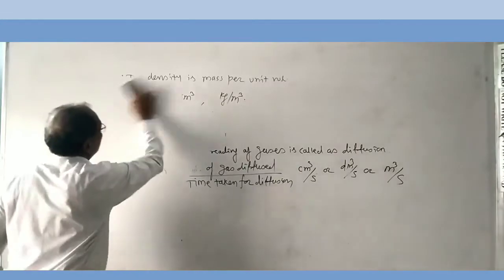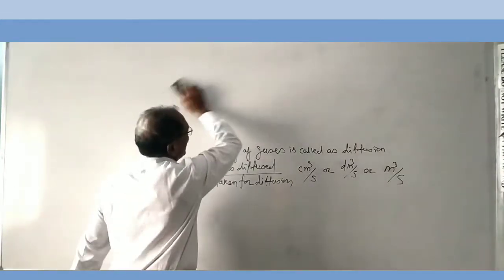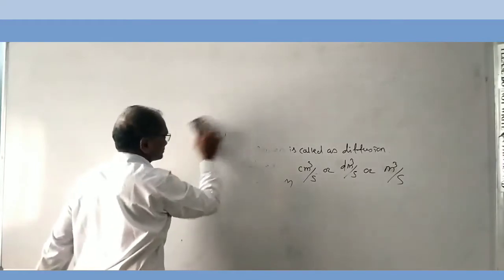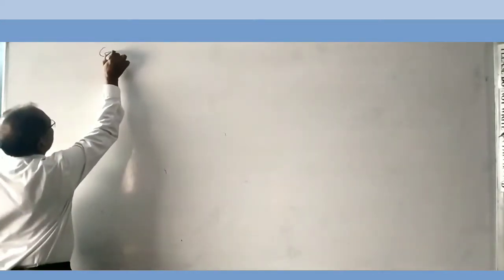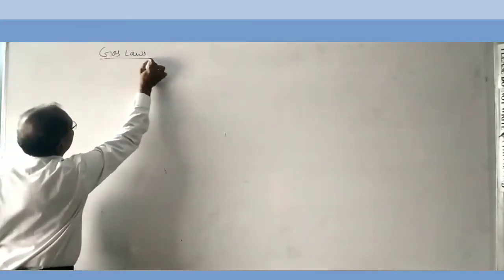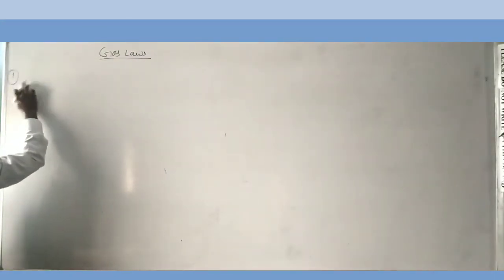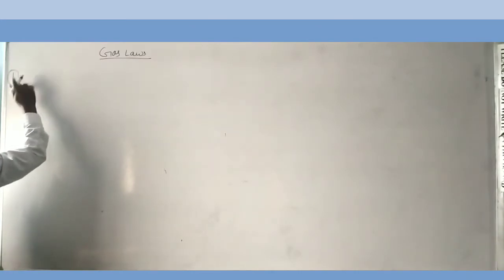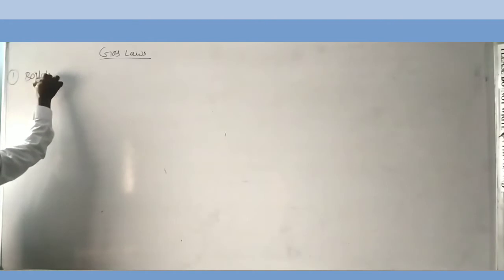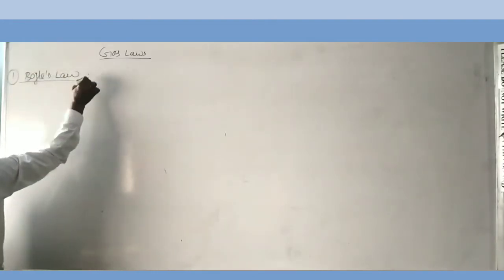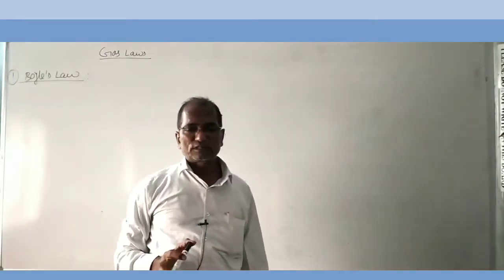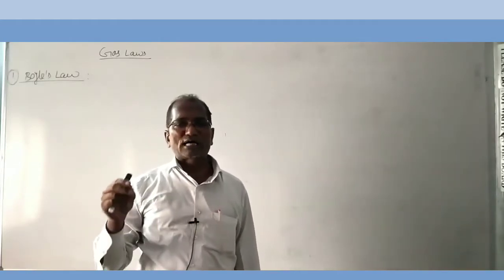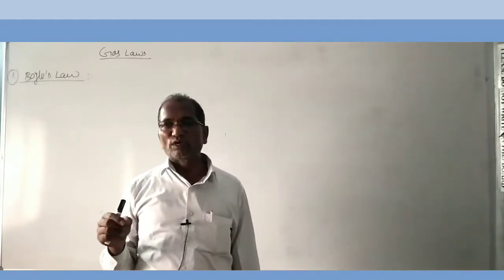Then we see the different gas laws. The first one is Boyle's law. The law states that at a constant temperature, the volume of a given mass of gas is inversely proportional to the pressure of gas.